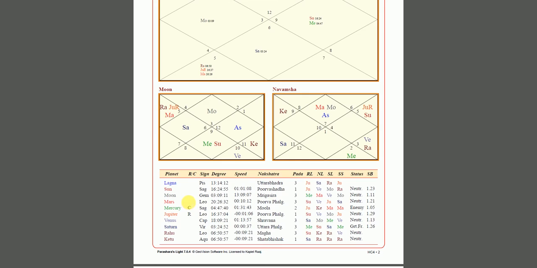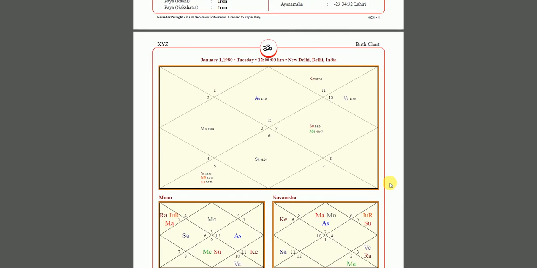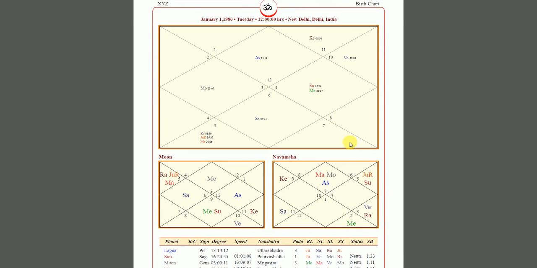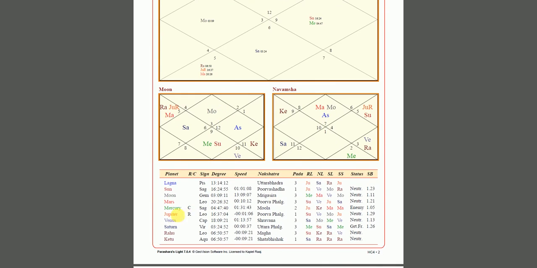So you can have R next to Mars, Venus, Saturn. It can show you that when you were born, Saturn was retrograding, Venus was retrograding, Mars was retrograding. You will never see R next to Sun or Moon, because Sun and Moon are never retrograde. So this is something you can see, because once people find out their planet is retrograde, they ask, okay, what does that do? Well, this way at least you know exactly which planet is retrograde.